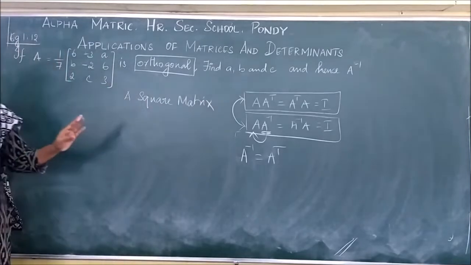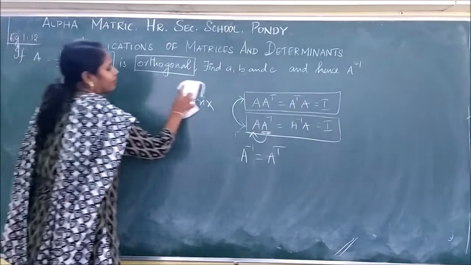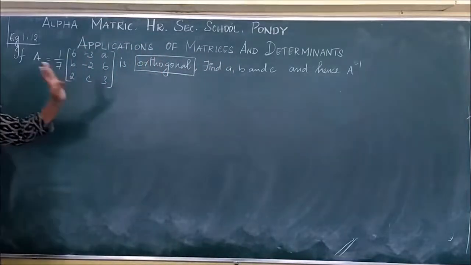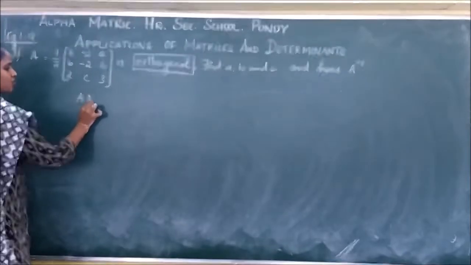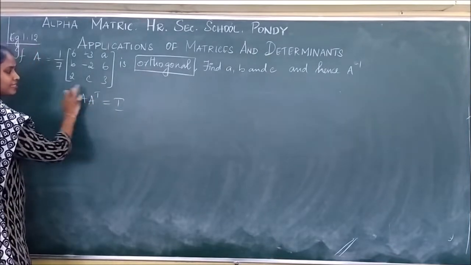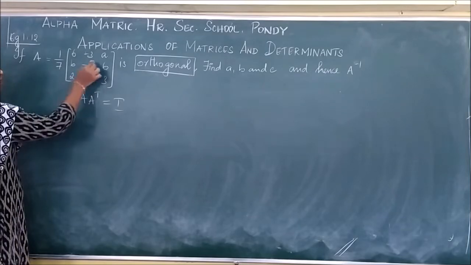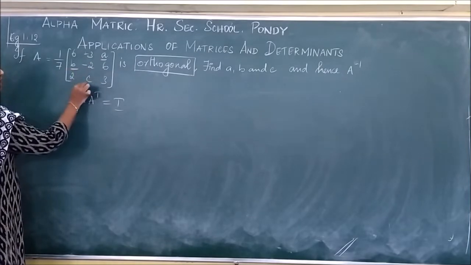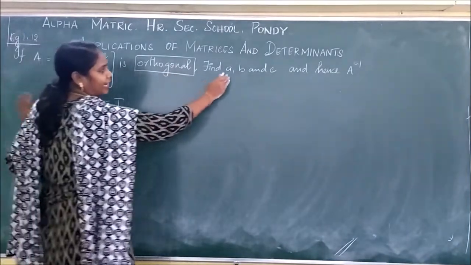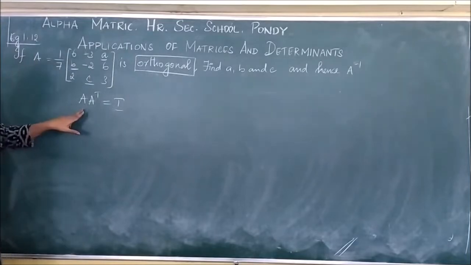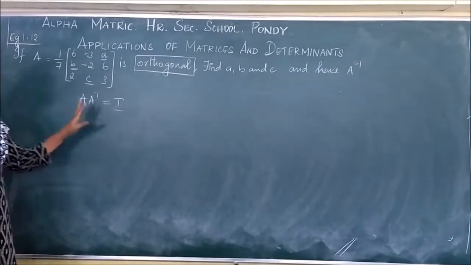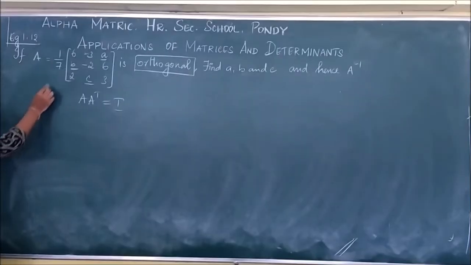Okay? Now we are going to solve the problem. They have given that it is an orthogonal matrix. So I am going to use the condition A A transpose equal to I, since the matrix is orthogonal. Using this condition I am going to find the values of A, B and C. The matrix is given as orthogonal and we are asked to find A, B, C, so we use the orthogonal condition A A transpose equal to I.